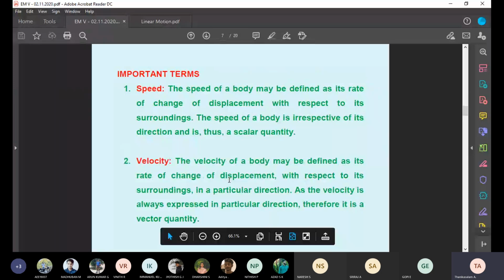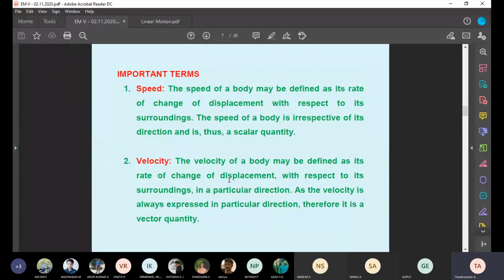These terms you have already learned in 12th standard or 10th standard, or CBSE students learned in 10th standard. Okay, these parameter terms are important before going to analyze the problems. You must know the difference between various terms. So speed, we are generally telling speed. What is the speed of the car? What is the speed of the bus? What is the speed of the aeroplane? But we also use velocity sometimes. What is the velocity? But we are not always using velocity. So you must know the difference.